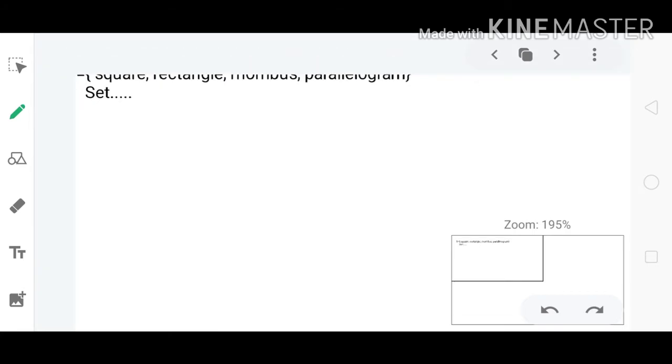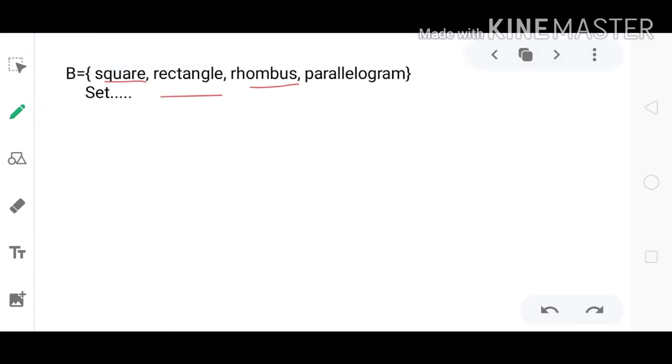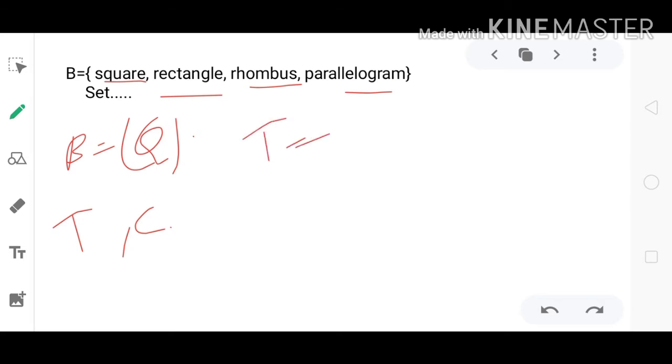Observe this set. Here B equals square, rectangle, rhombus, parallelogram. Is it a set or not? Definitely a set. Which type of set? This is a quadrilateral set, because all these shapes have 4 sides. Can we put a triangle or cone in this set B? No, because a triangle or cone cannot be a member of B. A triangle contains three sides, and a cone is a 3D object.